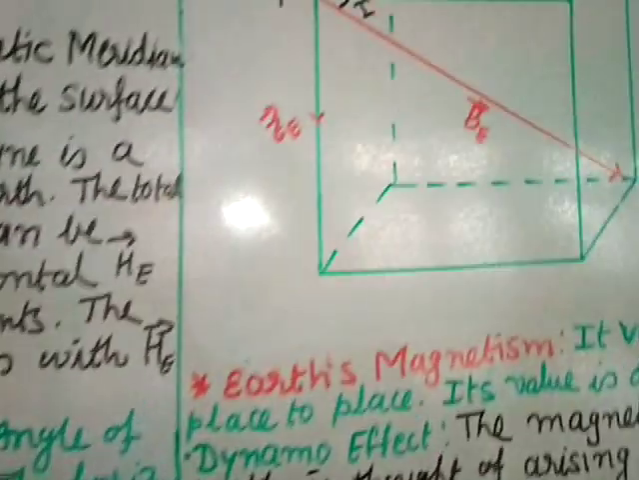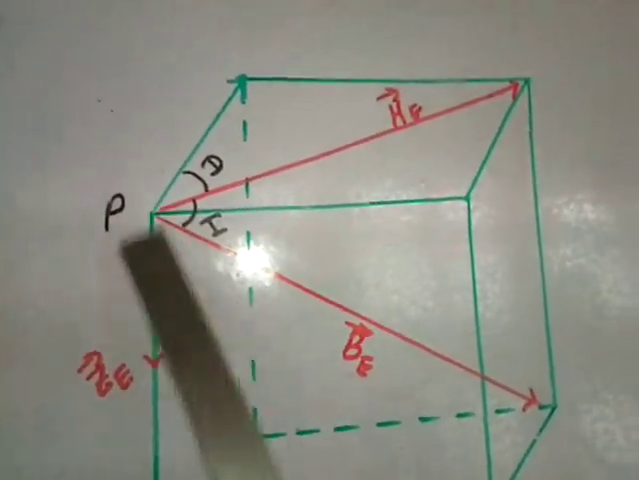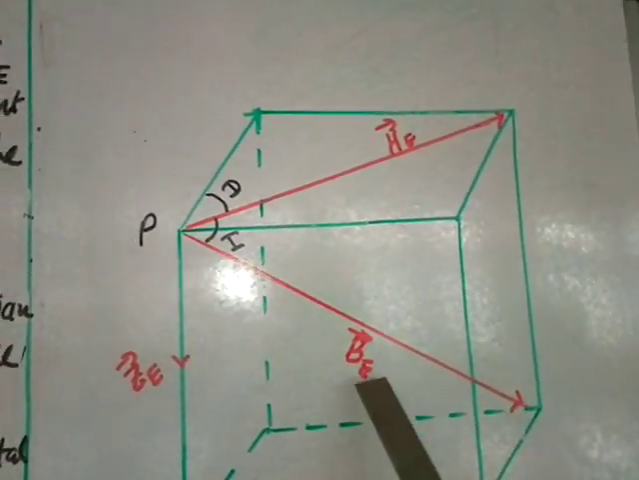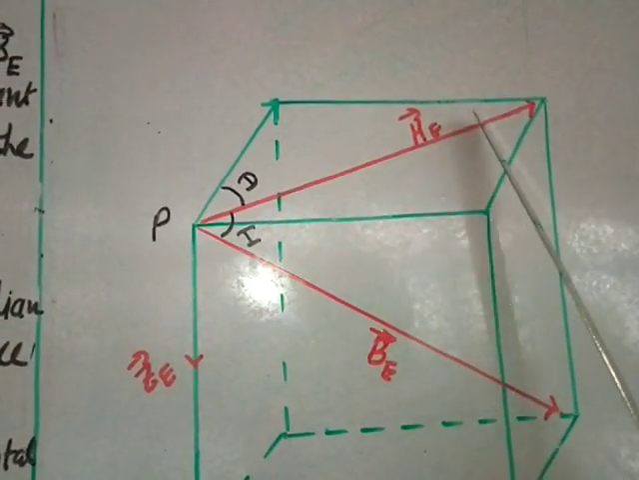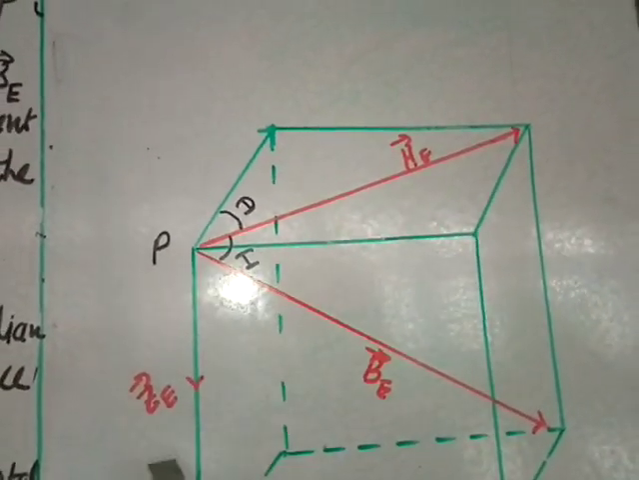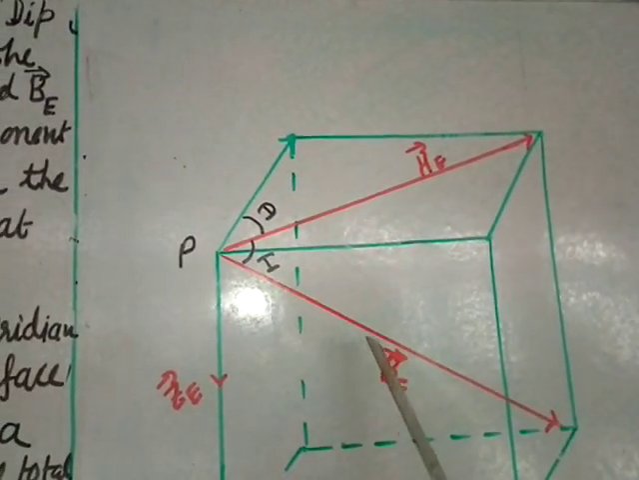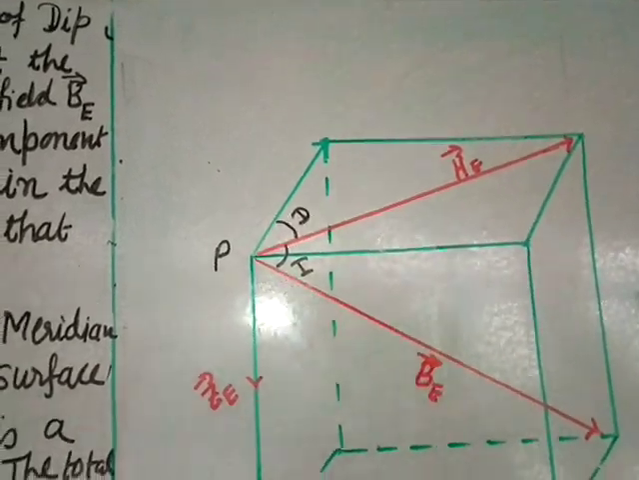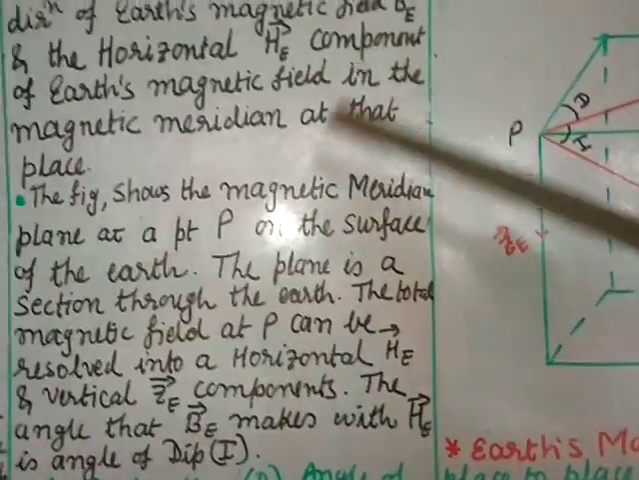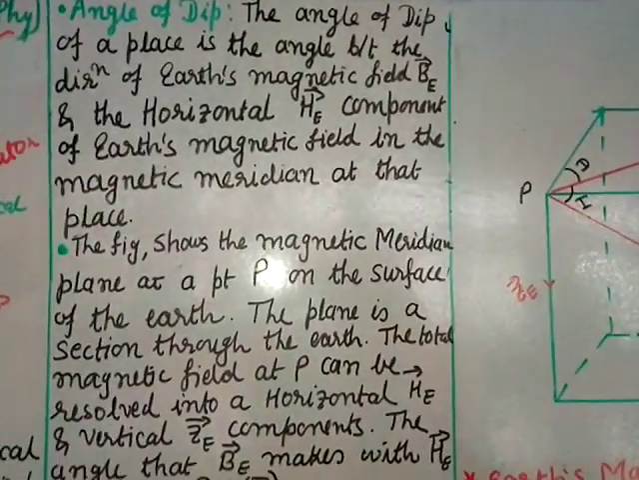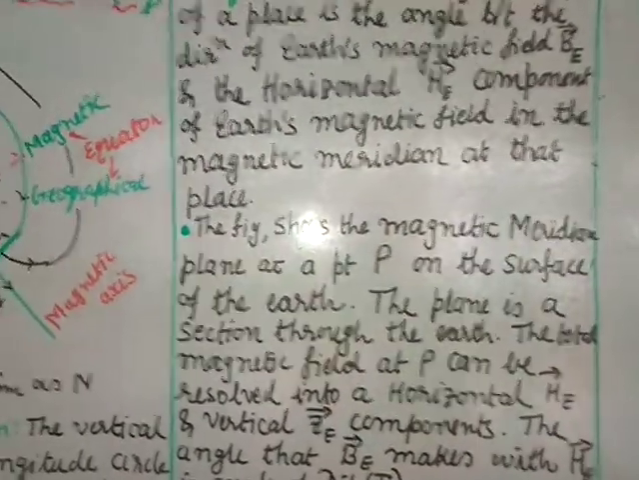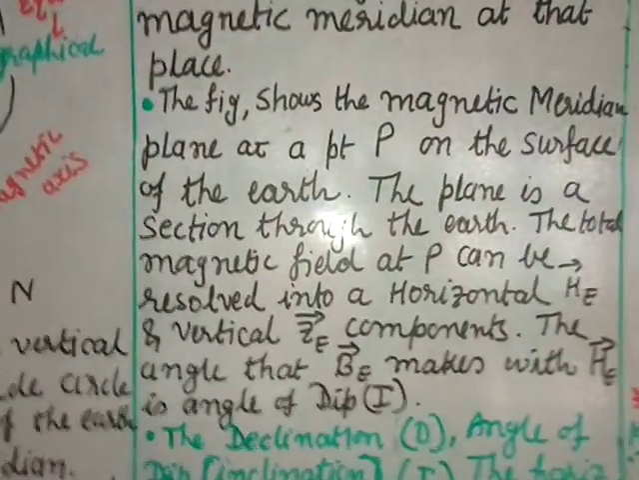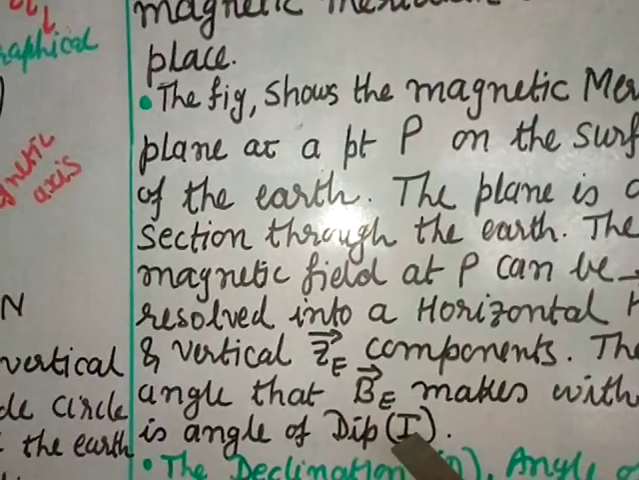Here also you can see this is the magnetic meridian, this is point P, and this is the total field of the Earth BE. You resolve this, one horizontal component on this side and one vertical component on this side. The angle BE makes with HE is called I. The angle between the horizontal component and the Earth's total magnetic field is called the angle of dip, and the symbol used is capital I.